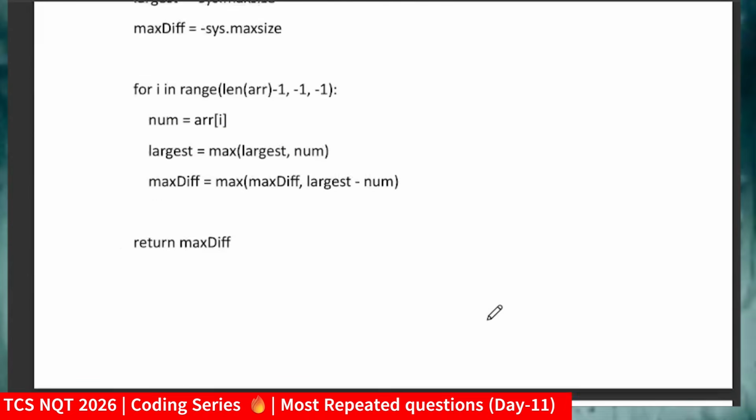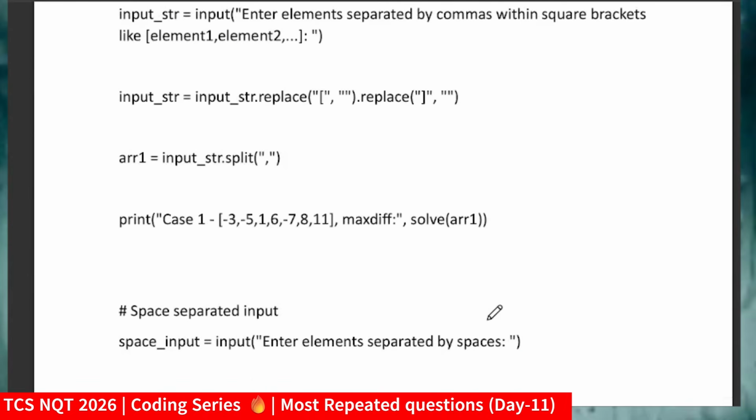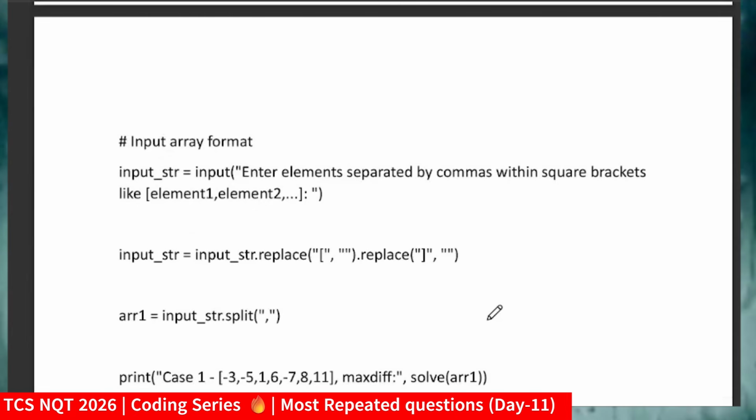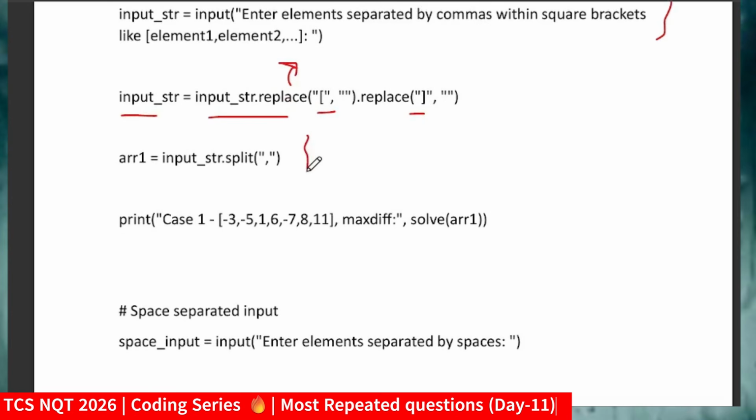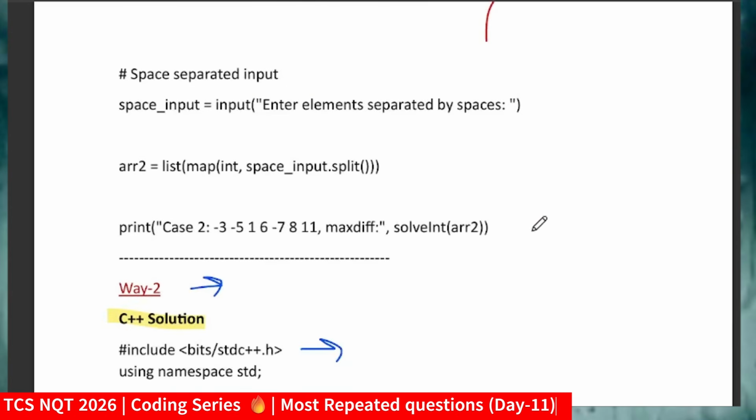For the Python solution, just focus on the input scenario, how I'm taking the input. The logic will be the same. So input_str is taken like this, and input_str.replace is used here to replace the square brackets, then the split function splits on the comma, and I take the input and call that function. So the logic will be the same, and this is the way I am trying to explain.